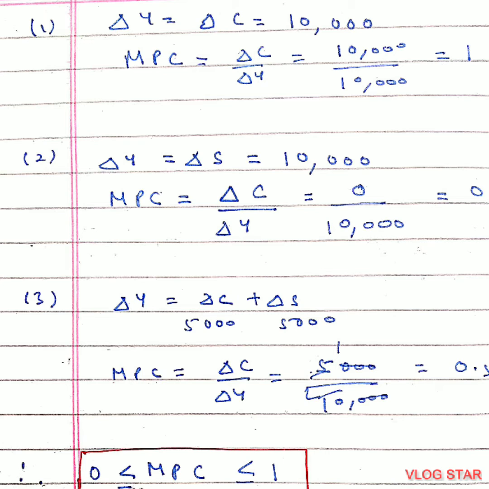Now see the third scenario. The third person is very rational. He spends some amount and saves the rest. As he got a change in income of 10,000 rupees, he consumed 5,000 and saved 5,000. So MPC would be 5,000 divided by 10,000, that is 0.5. From this we understand that rational consumers have MPC between 0 and 1. So we came to know that MPC can be equal to 0 or greater than 0, and it can be less than or equal to 1.